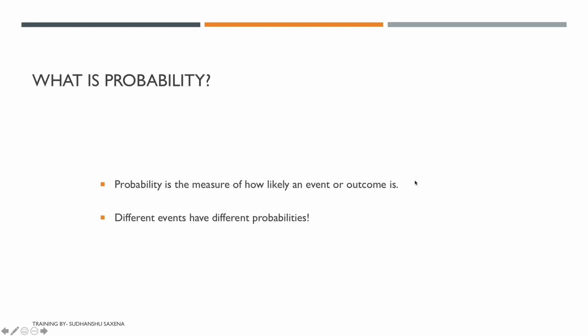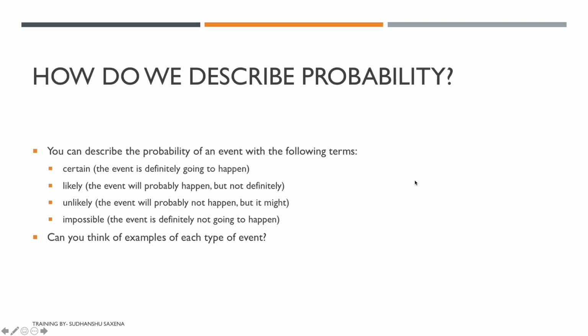So now if you understood the definition of probability, we can describe probability in multiple other ways. One is that we can describe the probability of something happening in certain terms. For example, if I say certain, it means that in future this is going to happen for sure, which means 100% probability, or you say a probability of one.